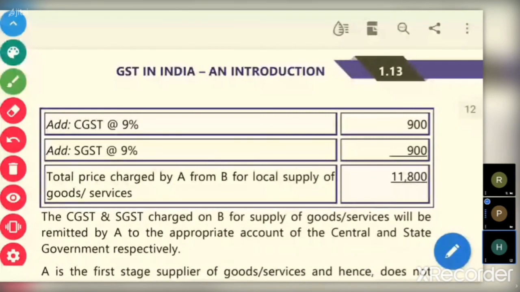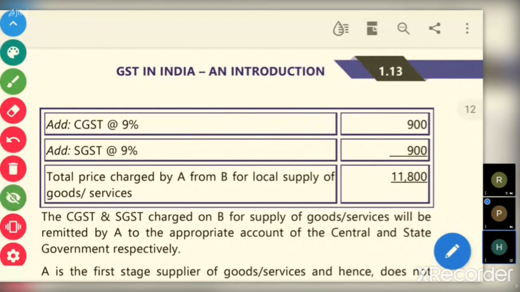Sir, my question is, if in a question somebody asks that value addition is 20%, value addition will be calculated on the purchase price minus the taxes, right? How will you calculate value addition?